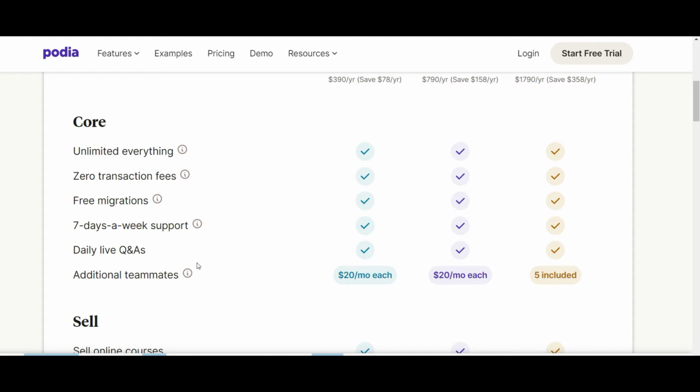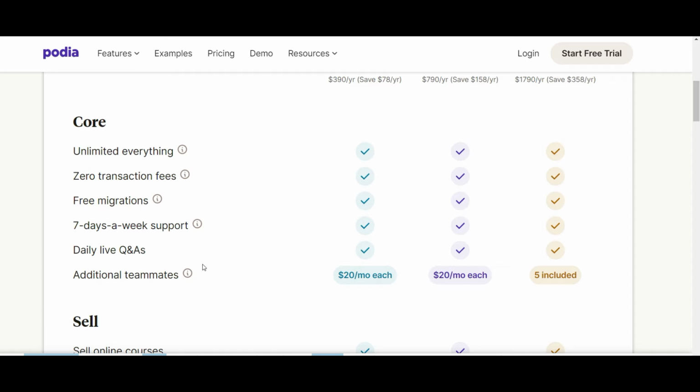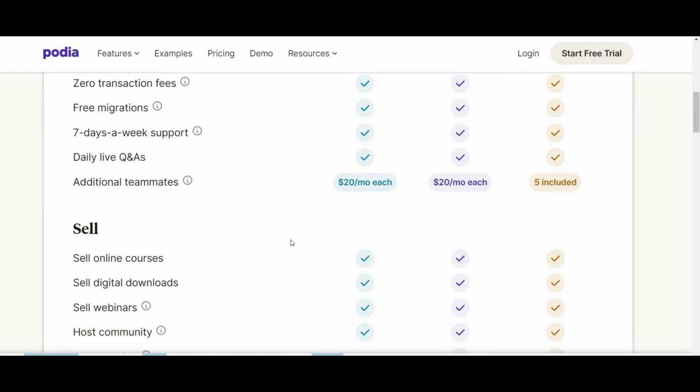In terms of adding additional teammates, so people with different rights and permissions who have their own logins, they will charge you for that at both the Mover and Shaker plan. I suppose the only way around that, if you did have multiple people, is just using the same login that you have and letting them work on it. Of course, that may be an issue depending on your trust of the person, but that's the only way around it. So you will have to pay 20 quid extra if you want to get a separate login for a VA, for example, a virtual assistant.